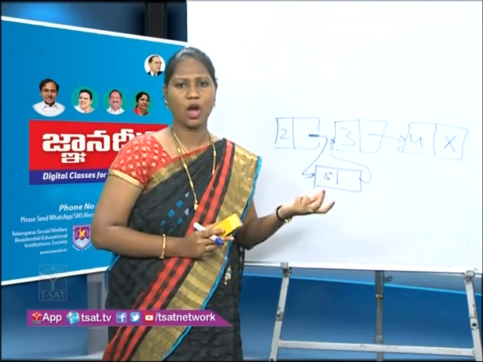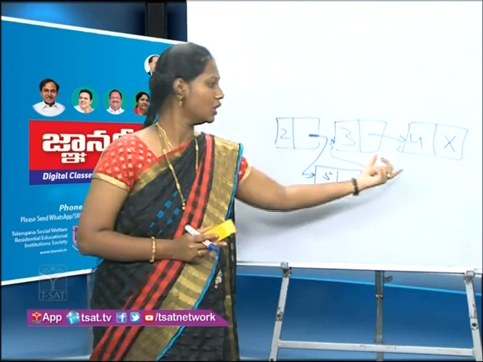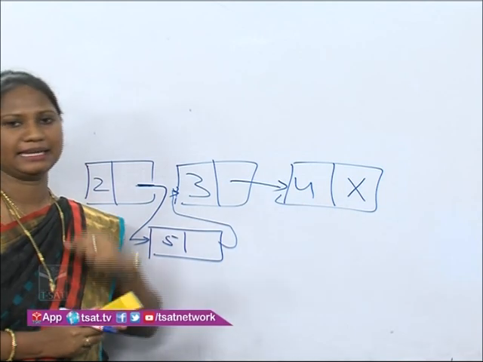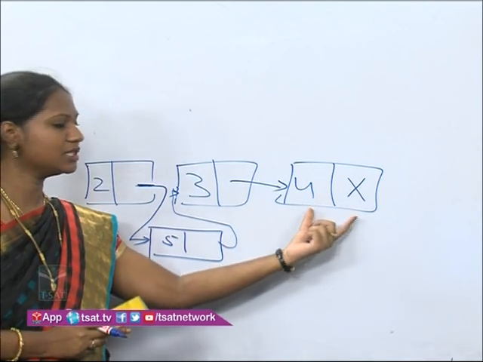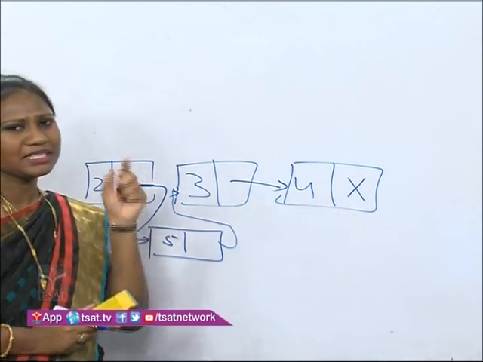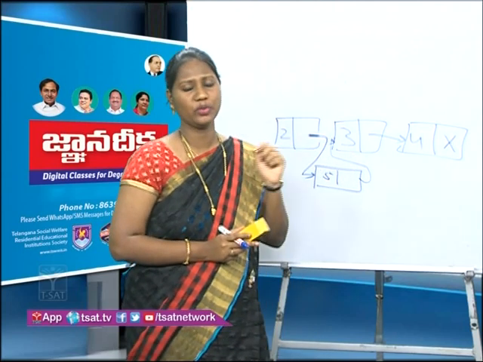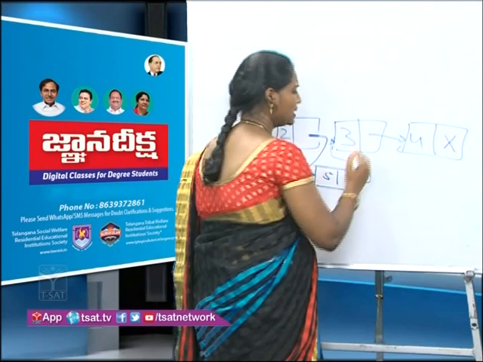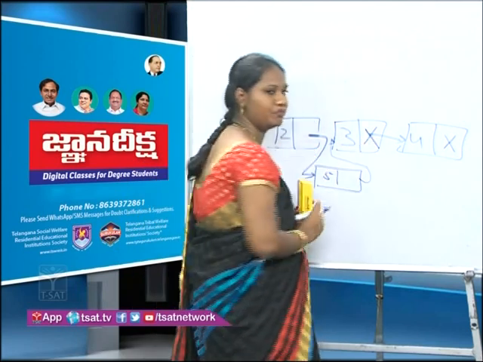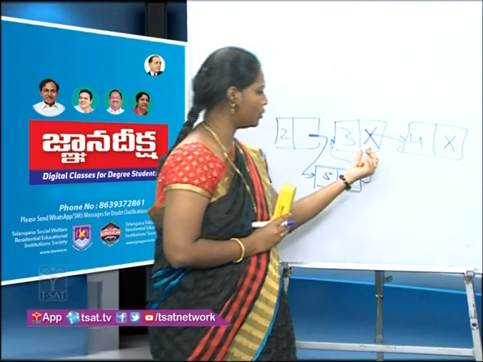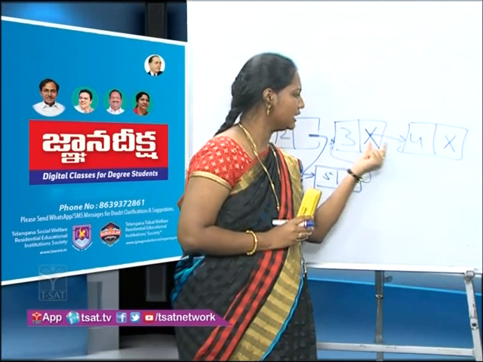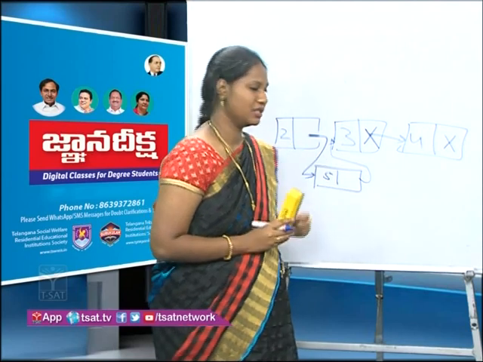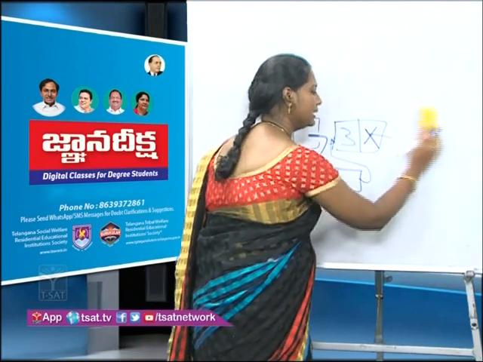Next we have the deletion operation. What is the deletion operation? We simply remove a node from the list. How do we do it? If I want to remove this data element, this node, what will I do? What is the meaning of the last node here? How do we represent it? The address part is null. Simply, I will provide null here. What does it indicate, students? When I provide null here, automatically the link between these two nodes will be detached. That is how you delete a node.